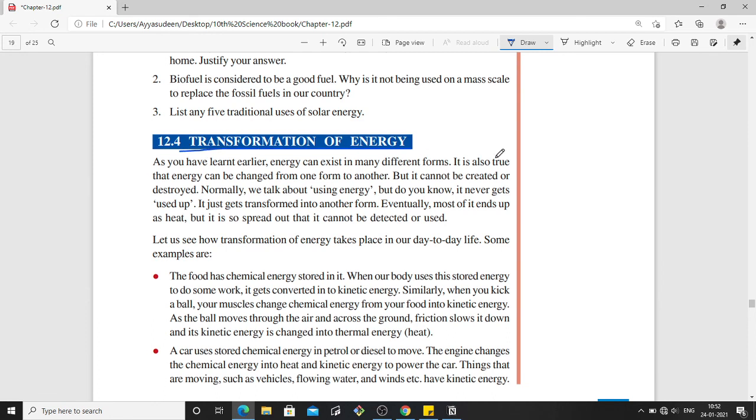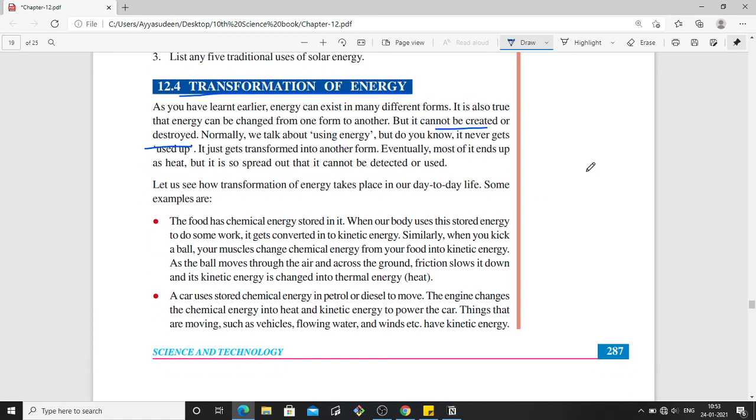And the next one is transformation of energy. So there is a principle or a law that energy cannot be created or destroyed. Energy can neither be created nor destroyed. So what do we mean by that? When a fuel is there, it has some chemical energy. When you burn it, this chemical energy converts into heat energy. Okay, so this is how energy from one form converts into a different form. It does not get destroyed, but it converts from one form to another form. That is the transformation of energy.